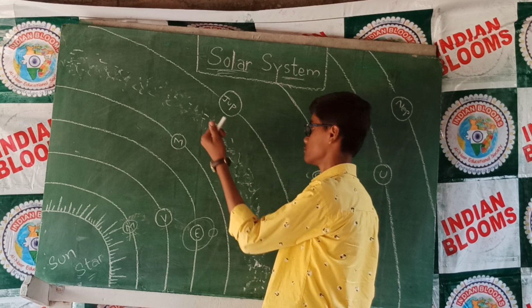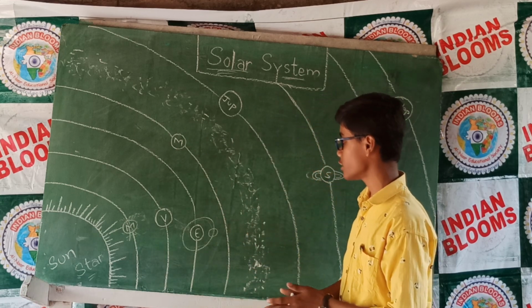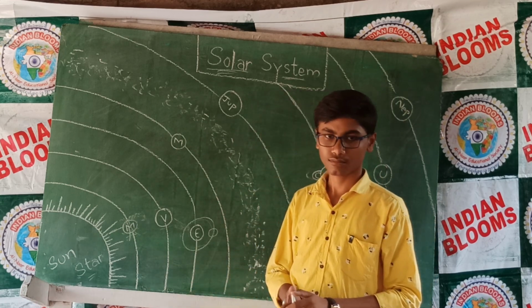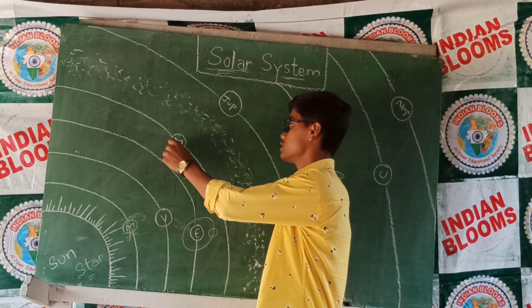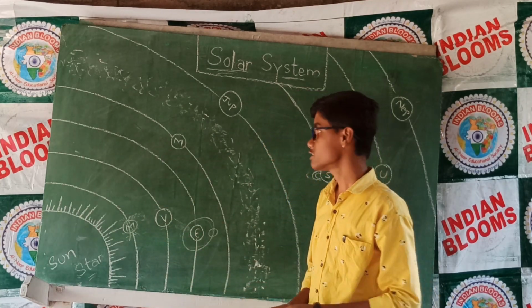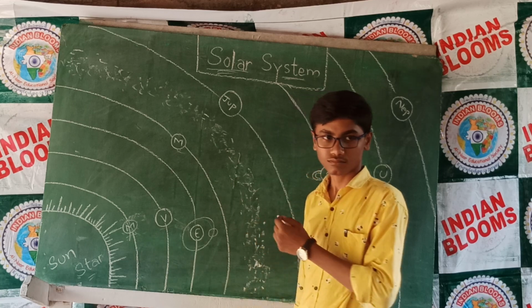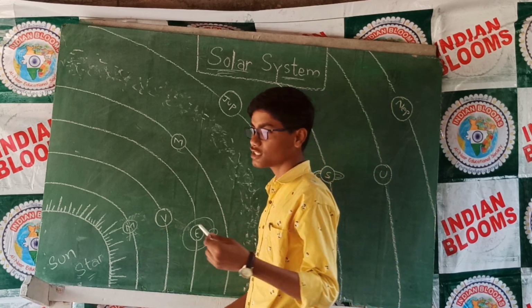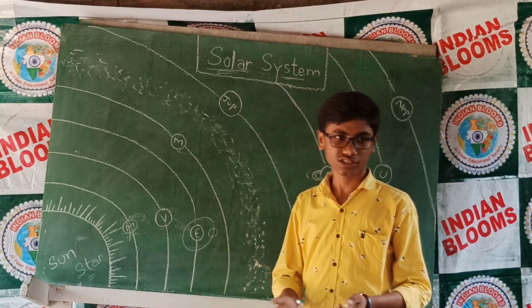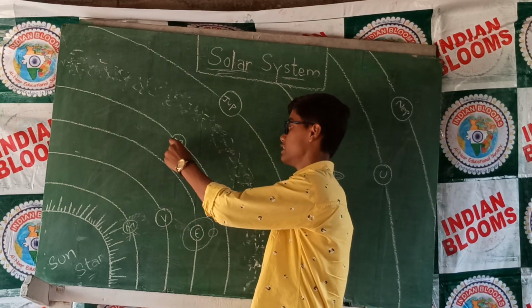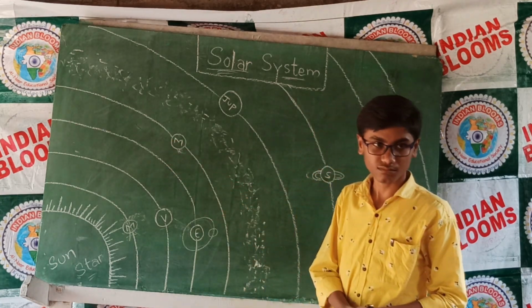Next, coming to Mars. Mars is the nearest planet to our Earth, and it is the fourth planet from the Sun. It is also known as the red planet because there is a lot of iron oxide on its surface, which makes it red in color.